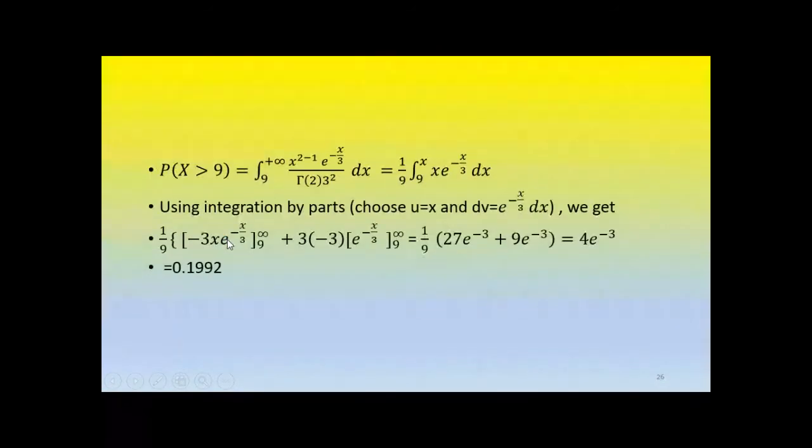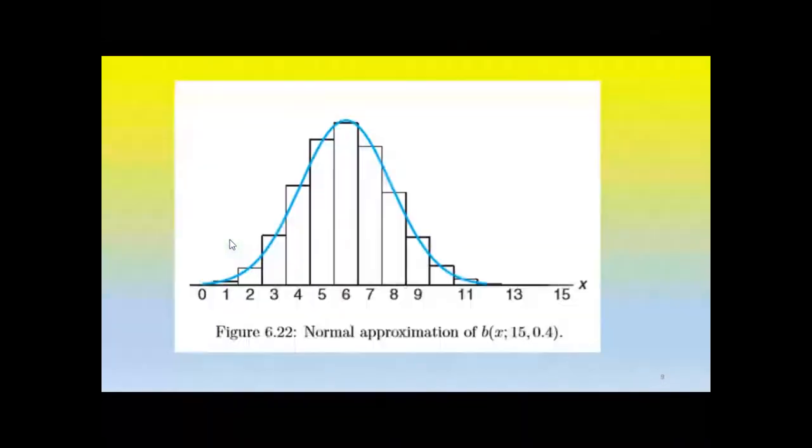Here we go. First, I would like to show you information for exponential distribution. In the introduction, we might have seen that.